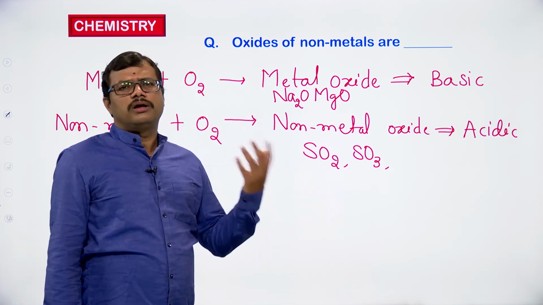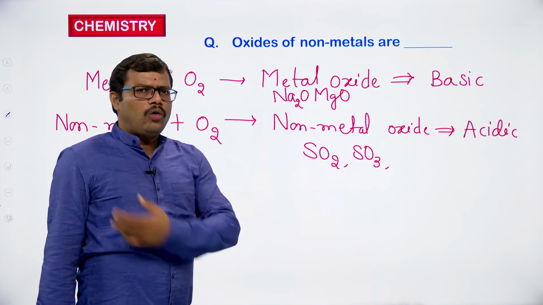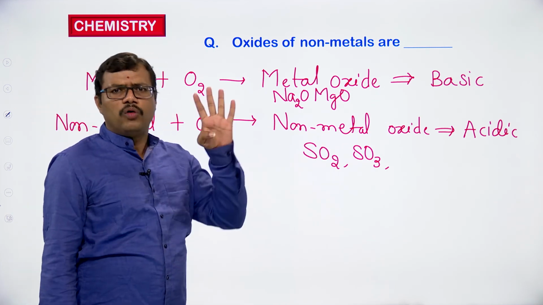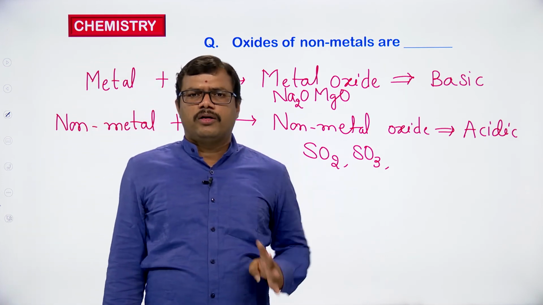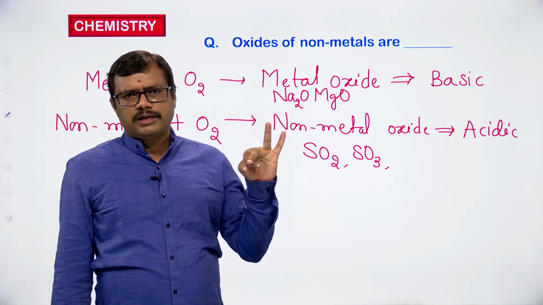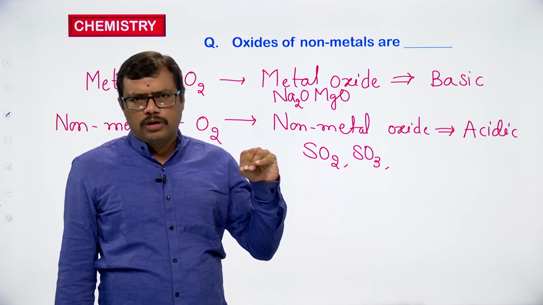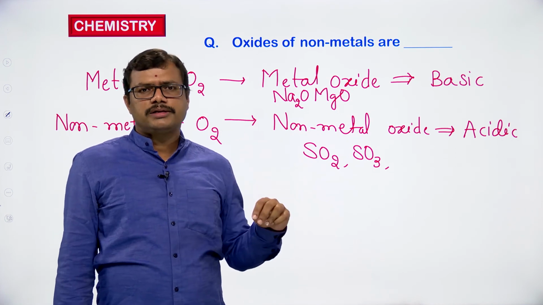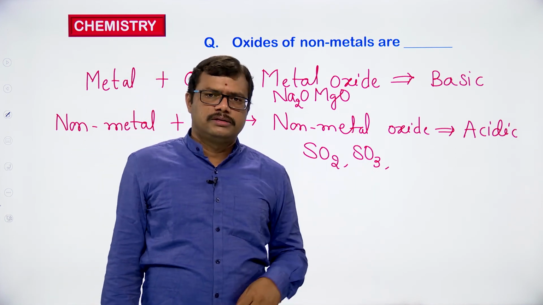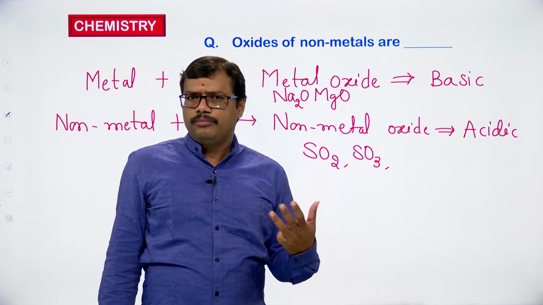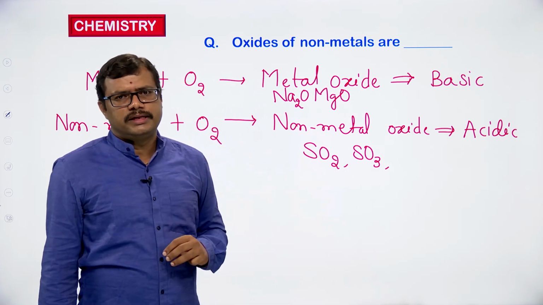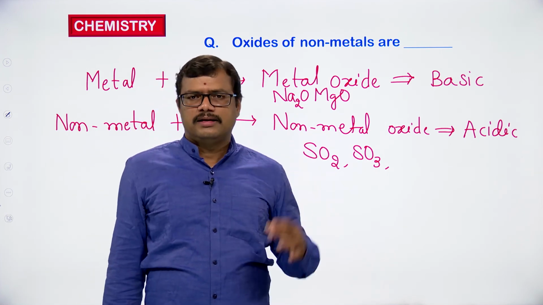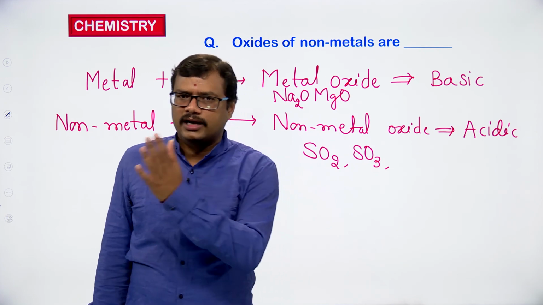We also have the neutral oxides. Neutral oxide means they won't react with the acid, they won't react with the base. They are called as neutral oxides. So we have 4 different types of oxides we come across: acidic oxides, basic oxides, amphoteric oxides, neutral oxides. Basic oxides are formed from metals. Okay, acidic oxides are formed from non-metals, and there are metalloids. Generally metalloids will give us amphoteric oxides, and there are some elements which are going to give us oxides which are neutral in nature. They won't react with the acid, they won't react with the base.